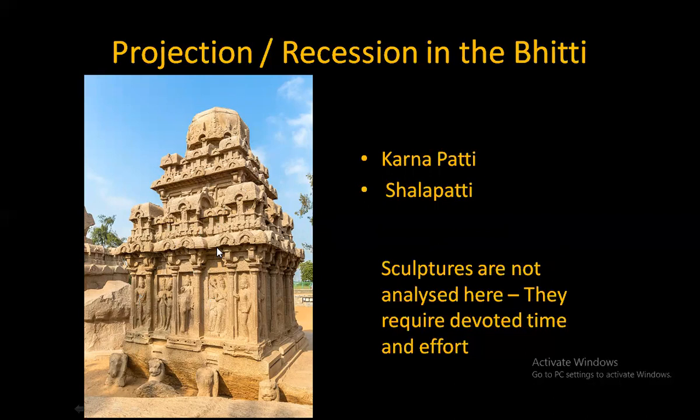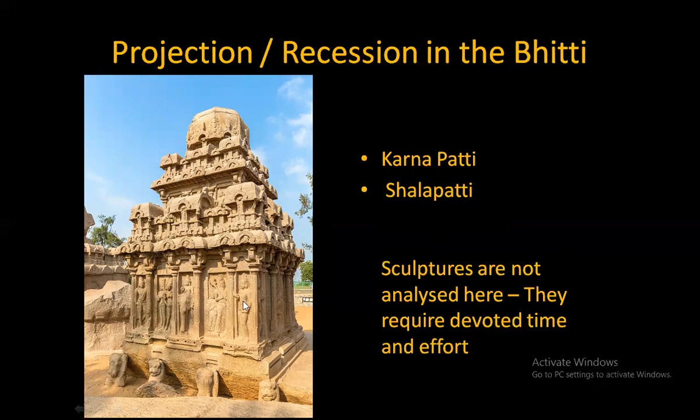So this kind of dividing the wall based on Kudu and Shala is introduced here. When the Kudu ends here, the Kudu becomes Karna Kudu. This wall, when it is separated based on Karna Kudu's position, is called the Karnapati.